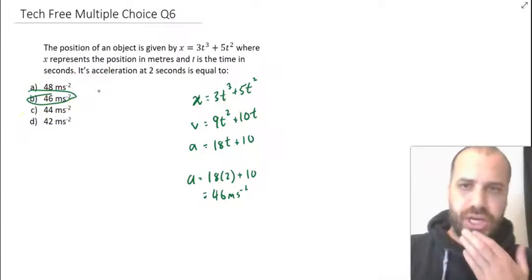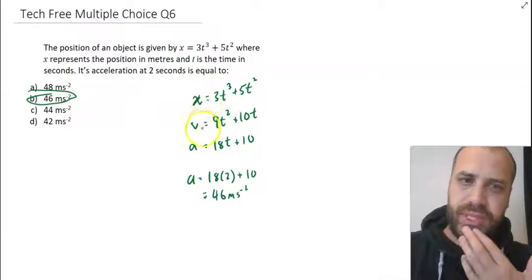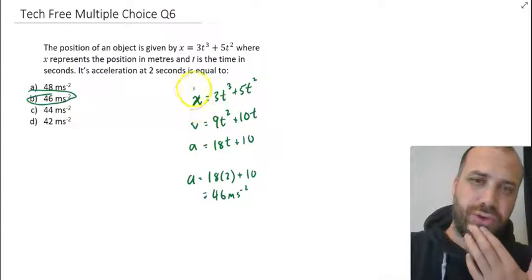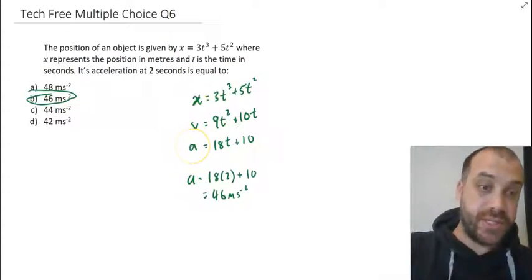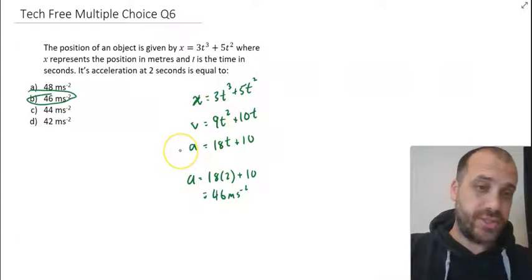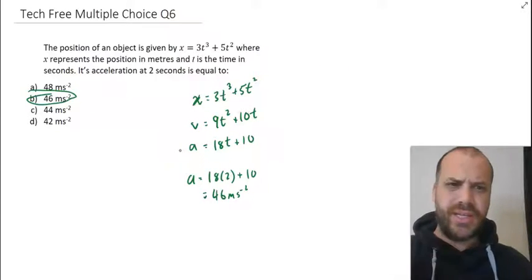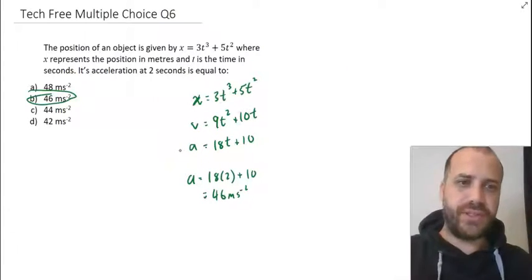A nice short, sharp one there, but you need to be able to move from position to velocity to acceleration and be able to sub, or if you know the acceleration, then find the time. Definitely going to be there somewhere, this question, definitely.